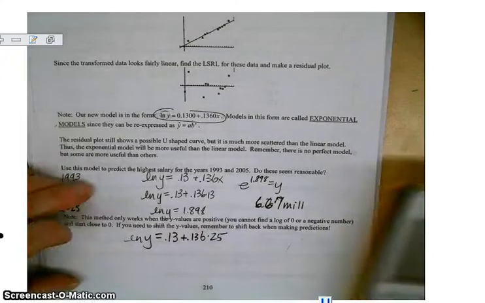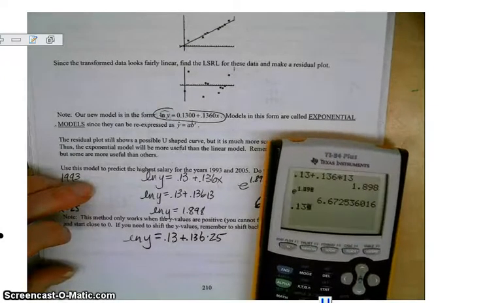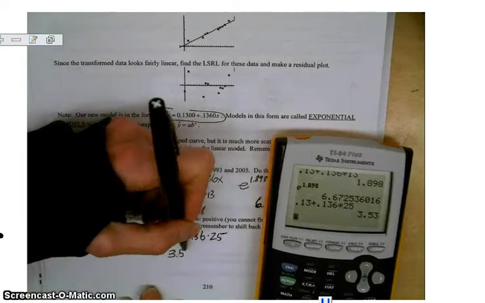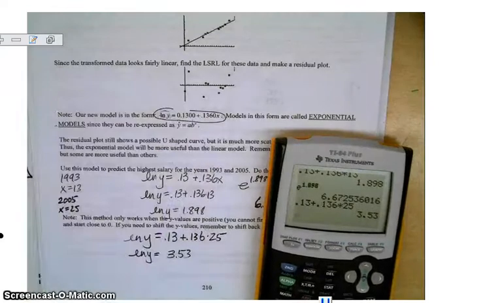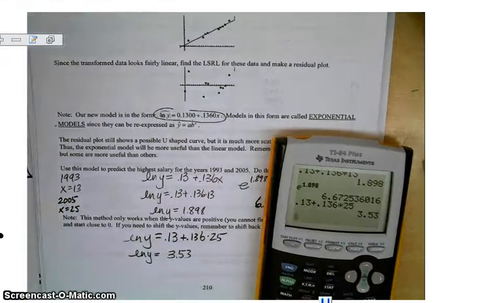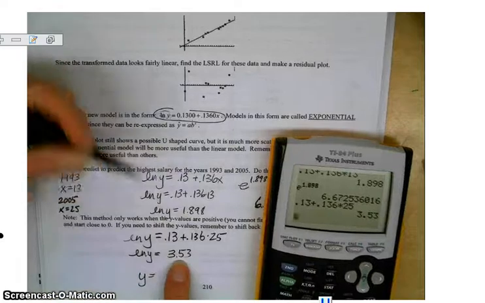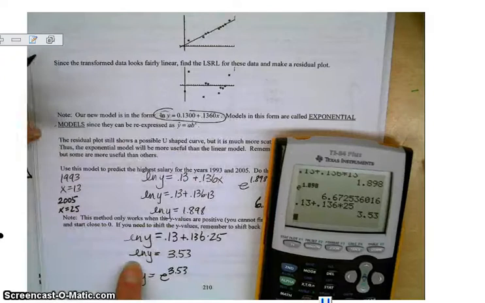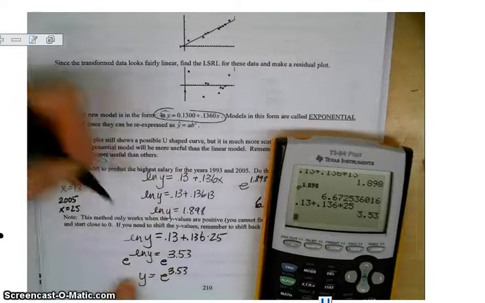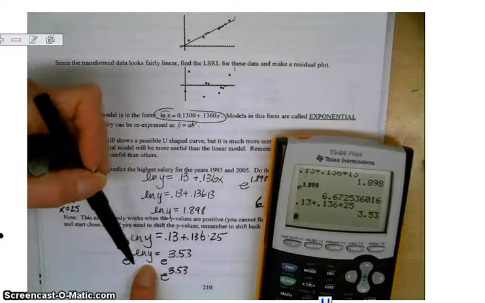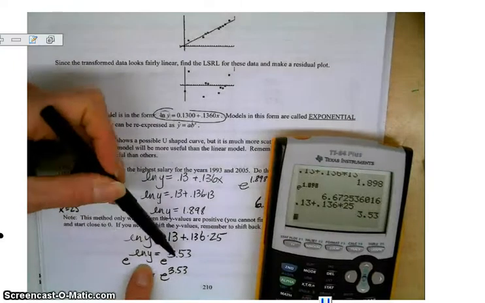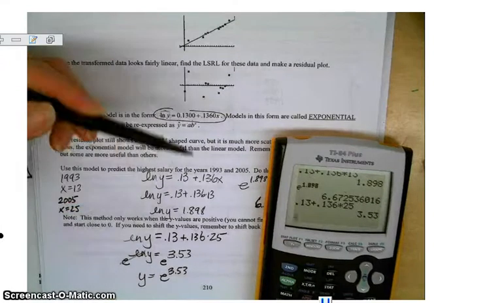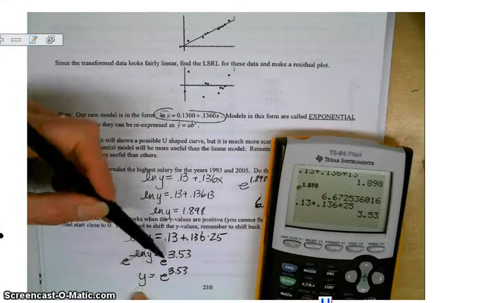So I'm going to calculate this one. I'm going to take 0.13 plus 0.136 times 25. And I'm going to get 3.53 is equal to the natural log of y, not just y. Basically, all you have to do to solve this to get y is take that and make it the power on e. So e to the 3.53. That's how you get rid of the natural log. Basically, you apply e on both sides. And e is a number, so both sides become the exponent of e. These cancel because they're inverses, like adding and subtracting are inverses. So you get y equals whatever this is.